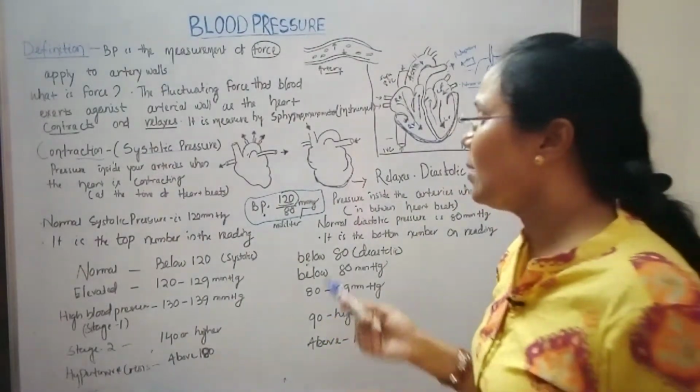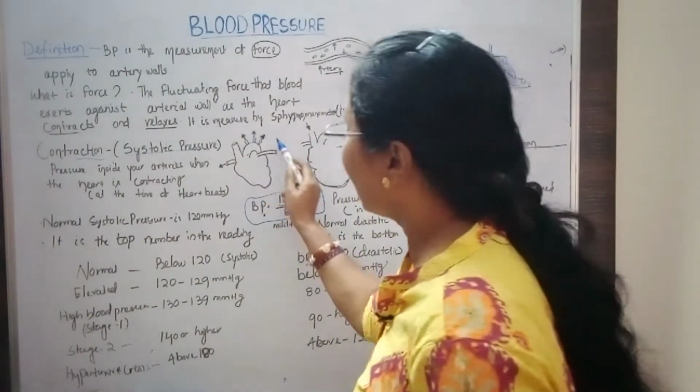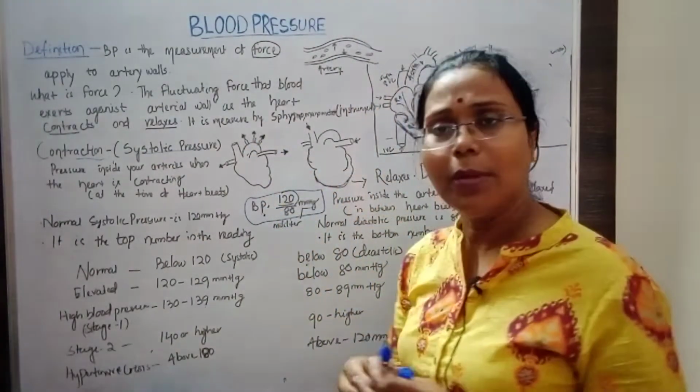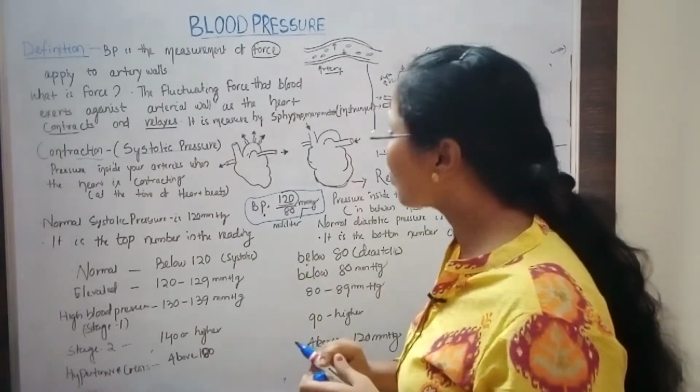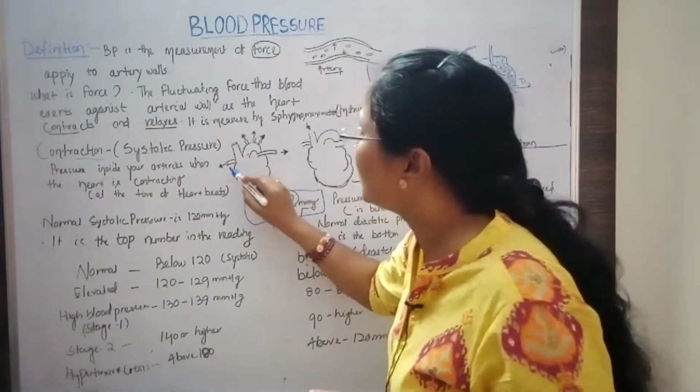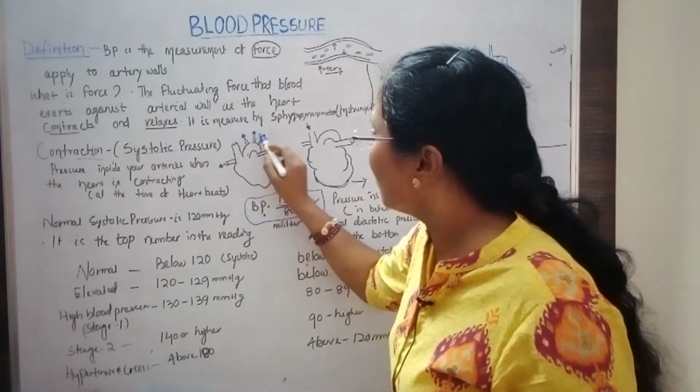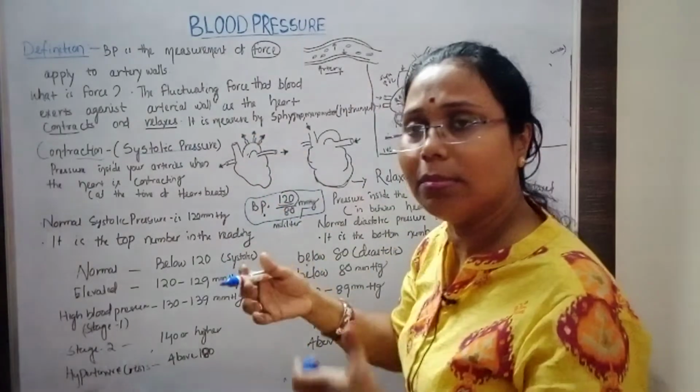Usually see in this figure, during the time of contraction, the heart becomes squeezed, so that the blood is forced to move through this opening to come out.